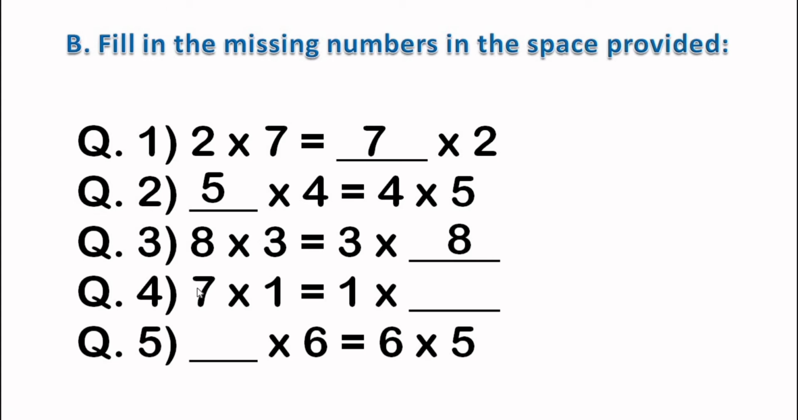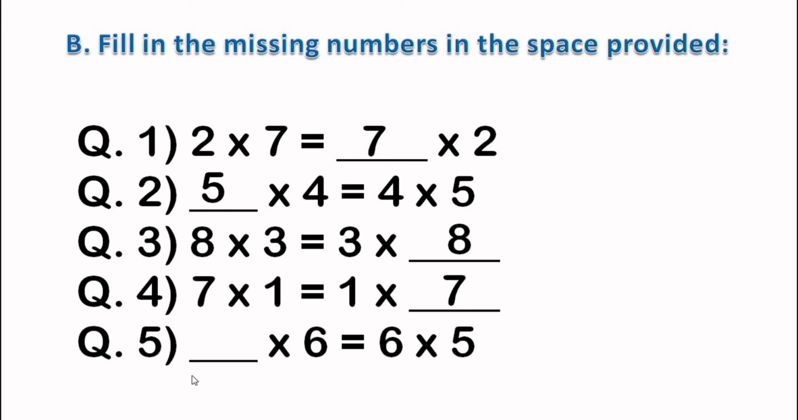Now question number 5. 7 into 1 equals to 1 into blank. In both the sides we have multiplication sign and 1. The number that is missing is 7. So we'll write 7 here.